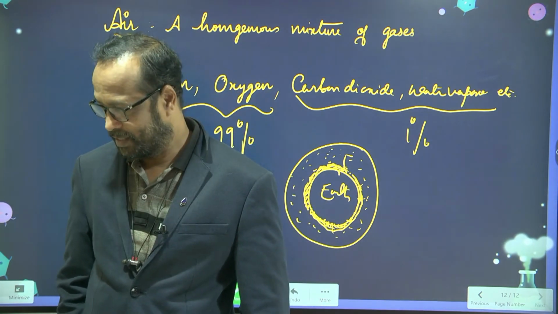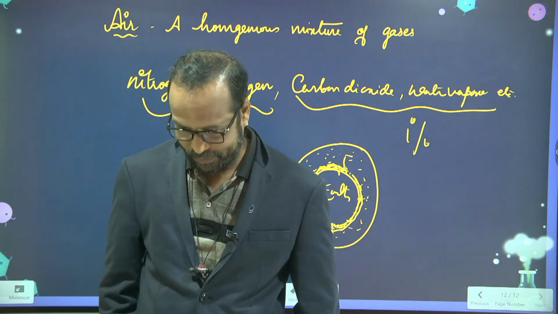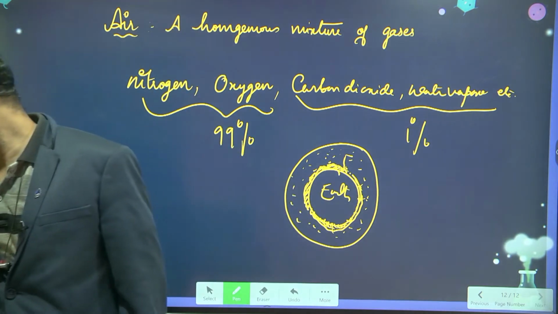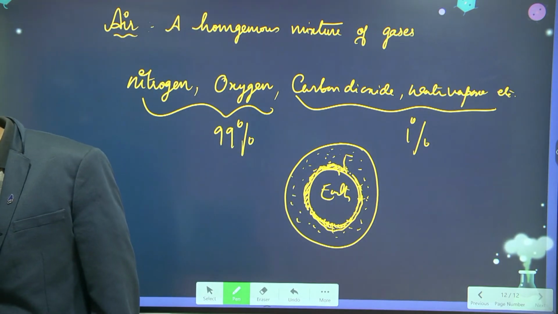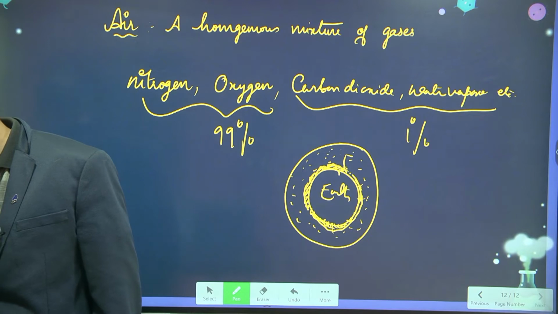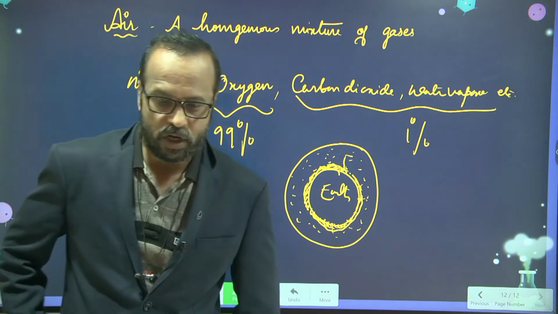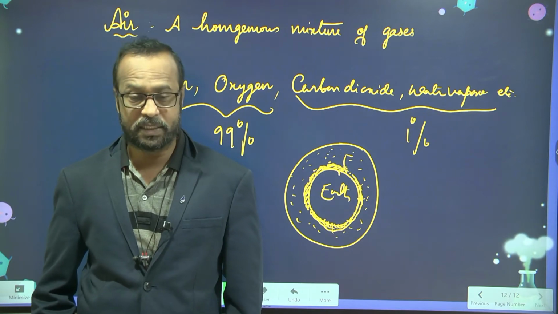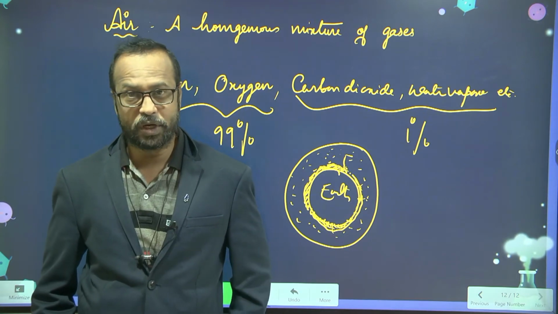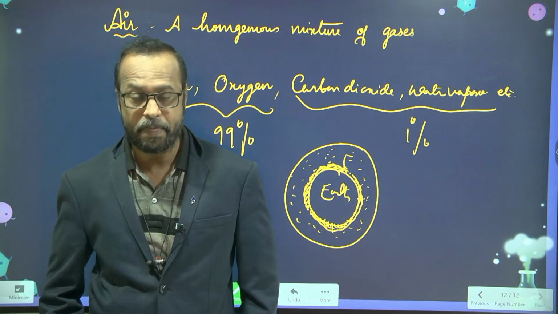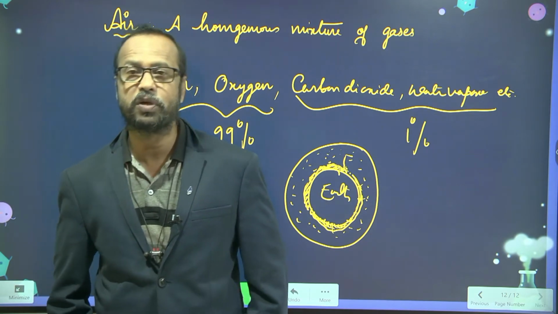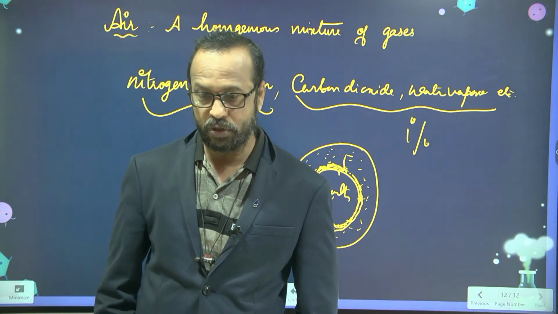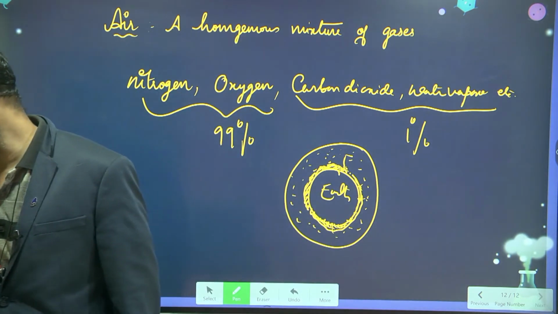Troposphere, thermosphere, exosphere. Very good. This also we are going to discuss in this chapter, and mainly we are going to discuss the importance of nitrogen and the importance of oxygen, how oxygen helps us and how nitrogen is useful. All these things we are going to learn in this chapter.